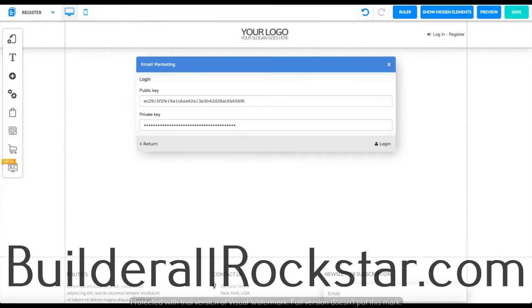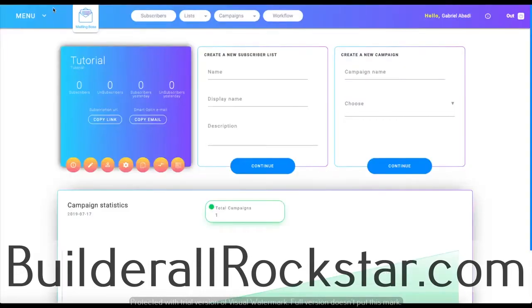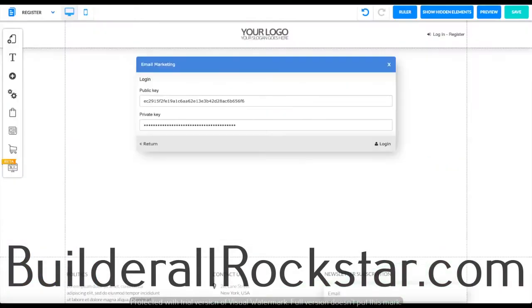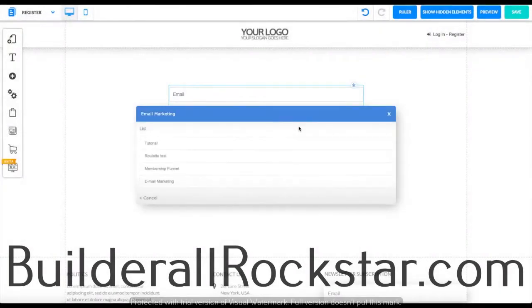I can show you real quick. Let's just go on MailingBoss. We're going to go down to menu and you're going to click on API keys. Once you guys click on that, your keys are going to show on the screen. I'm not going to click that right now just because I don't want my private keys to be shown. So let's go back to the editor that we were in. And once you guys have copied it and put it over here, you're going to go ahead and click login.